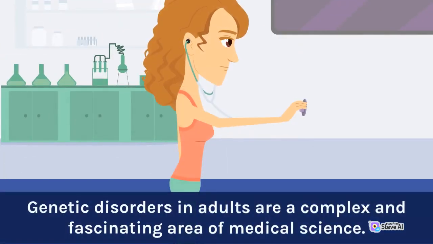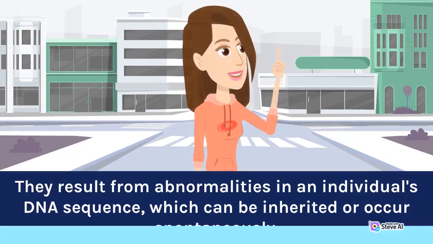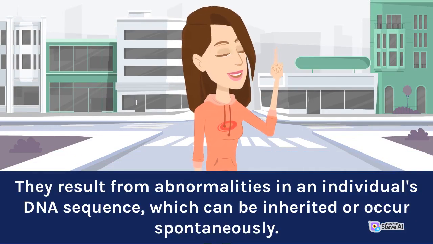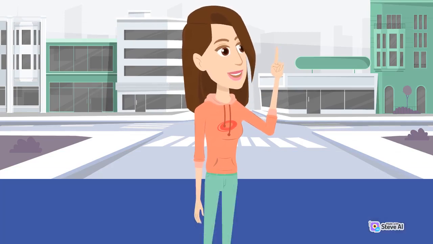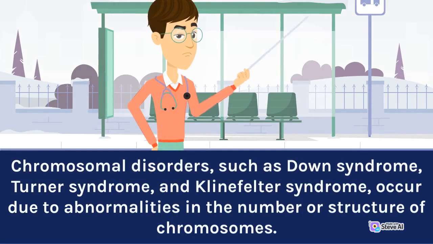Genetic disorders in adults are a complex and fascinating area of medical science. They result from abnormalities in an individual's DNA sequence, which can be inherited or occur spontaneously. Chromosomal disorders, such as Down syndrome, Turner syndrome, and Klinefelter syndrome, occur due to abnormalities in the number or structure of chromosomes.